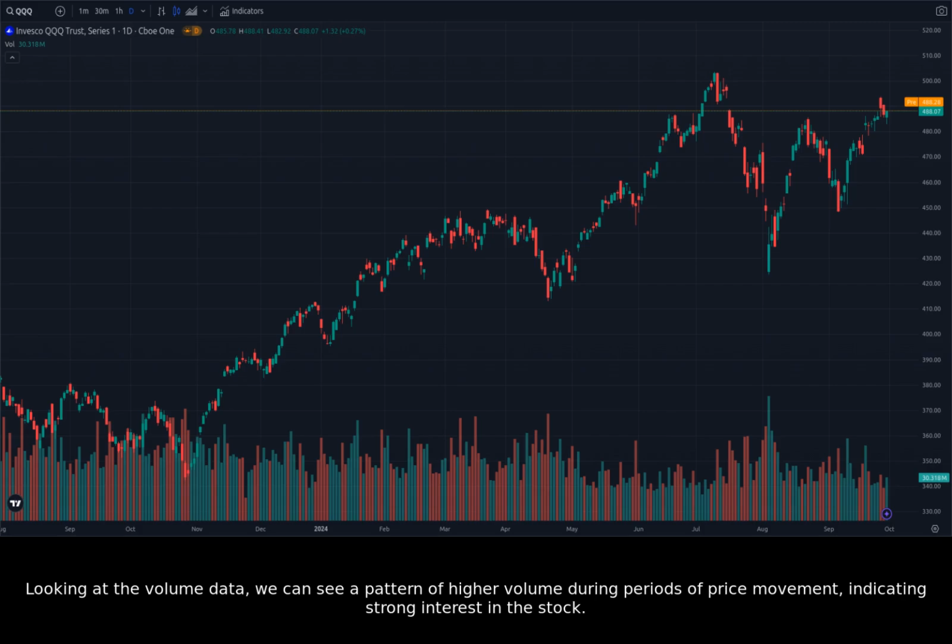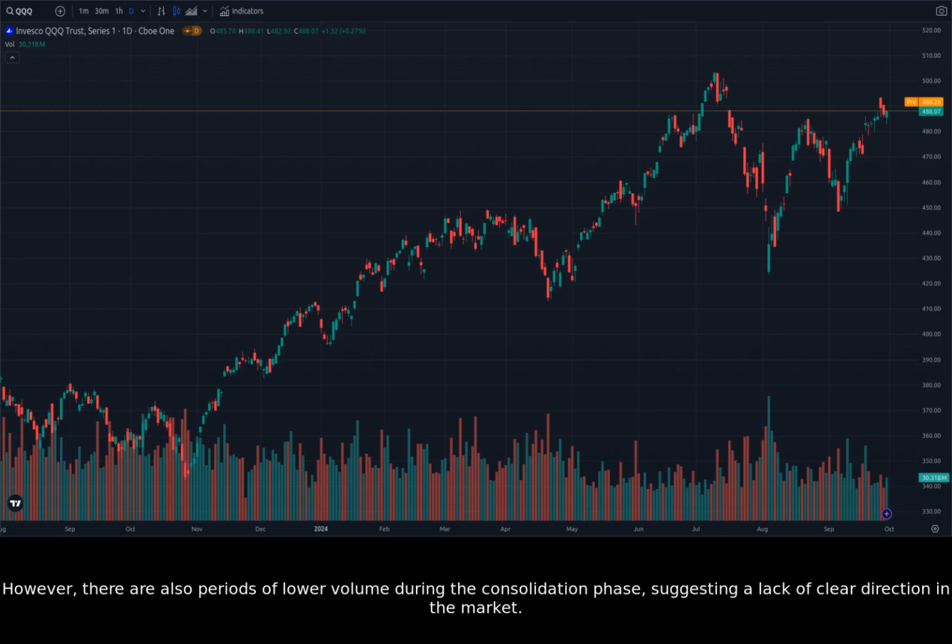Looking at the volume data, we can see a pattern of higher volume during periods of price movement, indicating strong interest in the stock. However, there are also periods of lower volume during the consolidation phase, suggesting a lack of clear direction in the market.